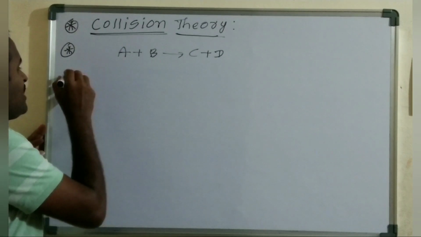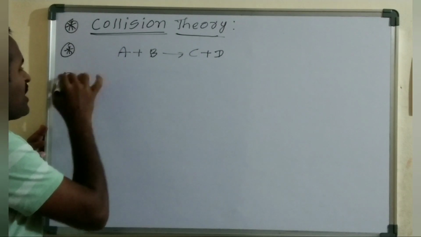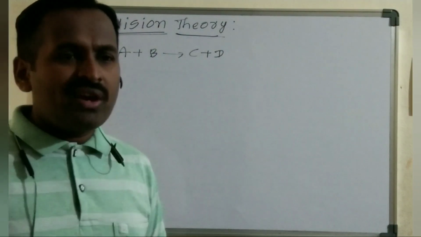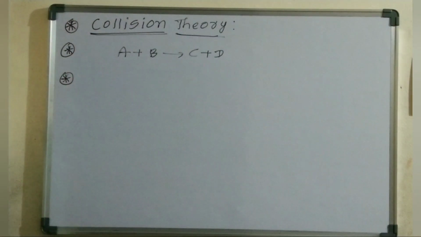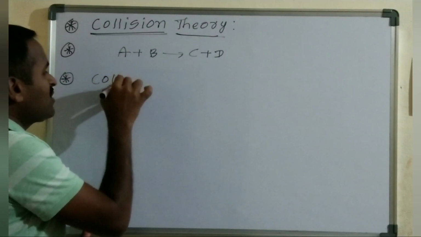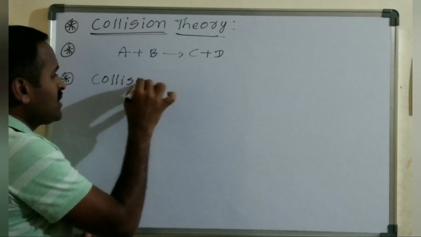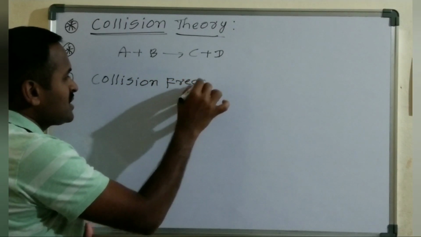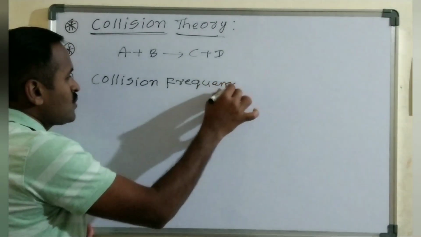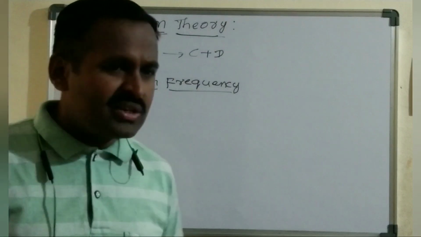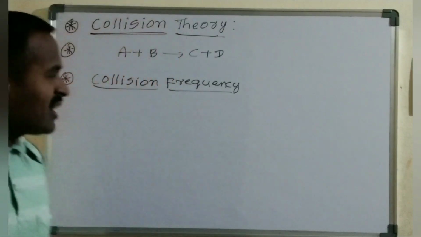The next postulate is the number of collisions taking place per second per unit area volume. That number of collisions is called the collision frequency. Collision frequency is nothing but the number of collisions taking place per second per unit area volume.